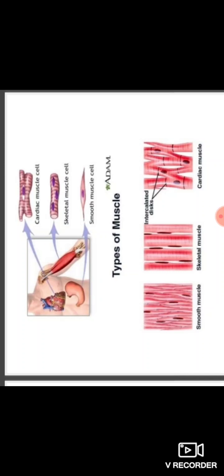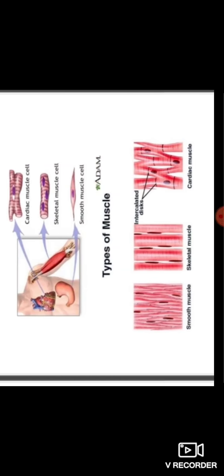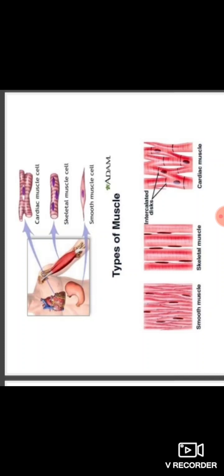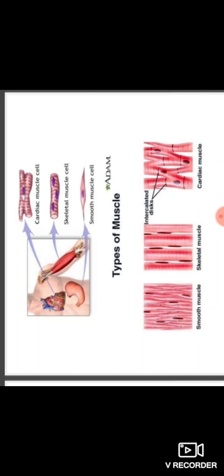They have faint striations. Here the cells are long. Observe here, many striations are present, and the cells are long, cylindrical, branched, and multinucleated.